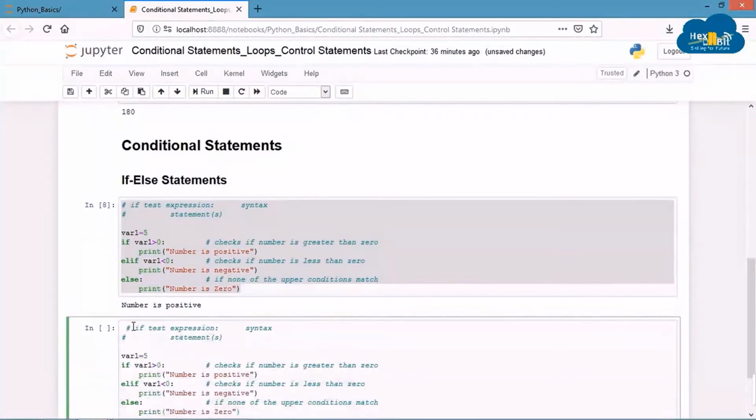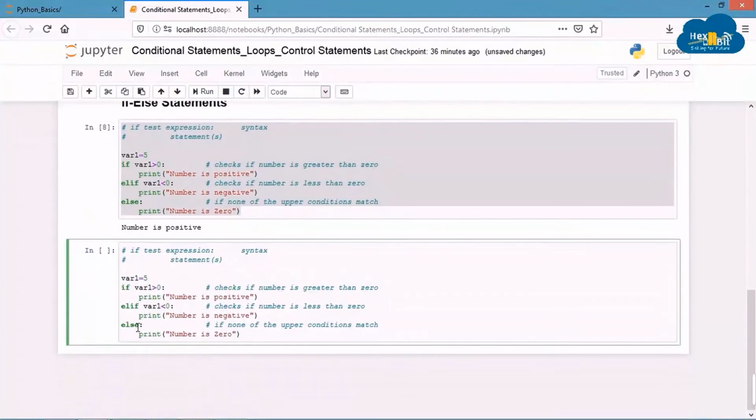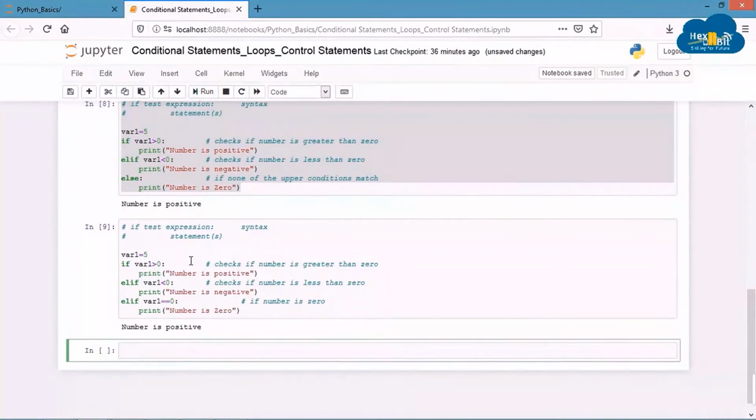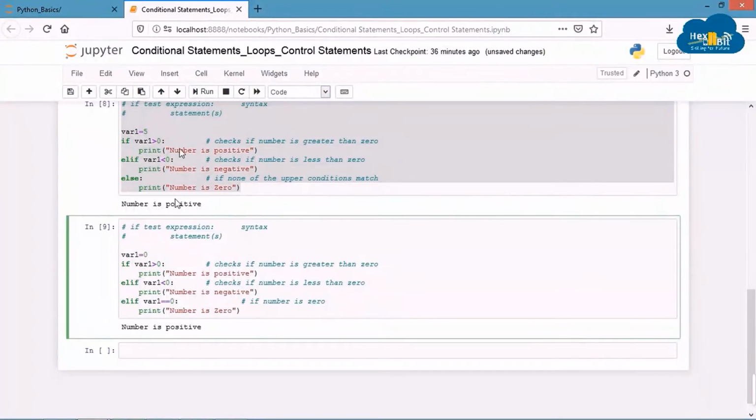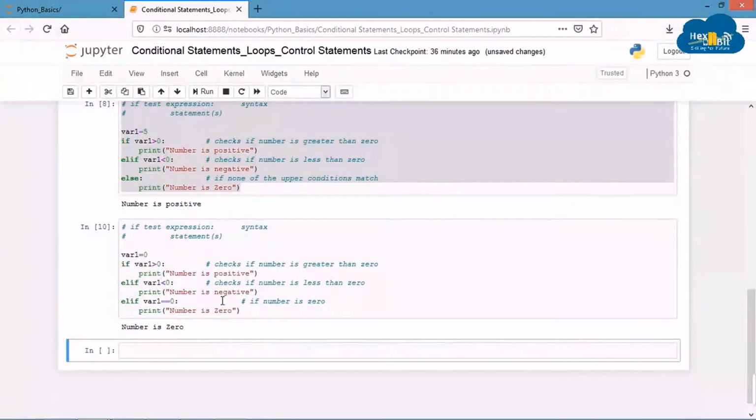Instead of using else as the last condition, you may also write it like elif var1 double equal to 0 colon. This way the condition will be checked before printing the result. There are use cases of elif and else depending on the application. Now you can change the value of var1, run the code again and check the result for different values.